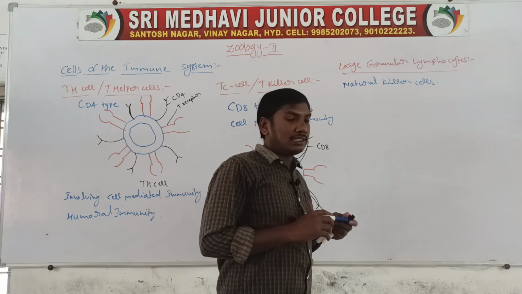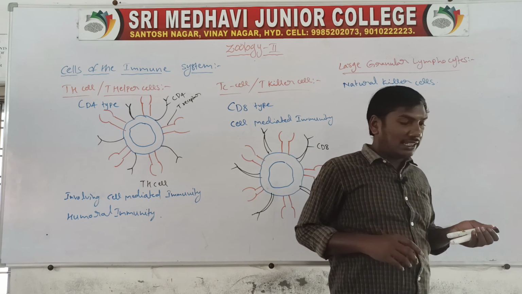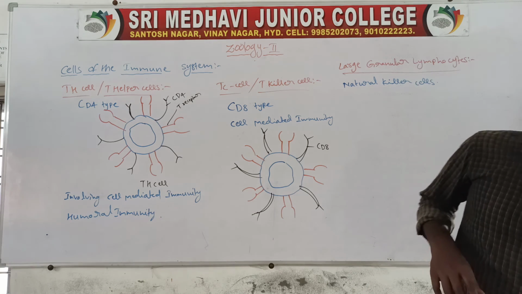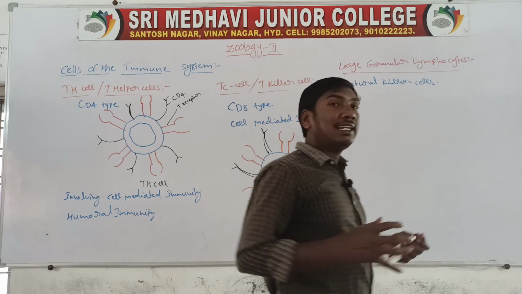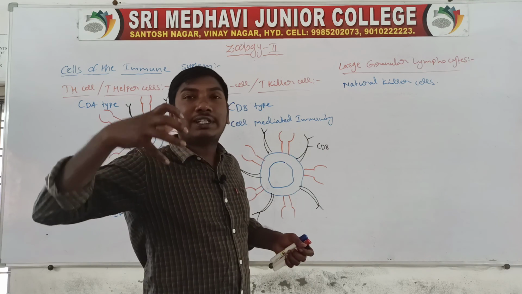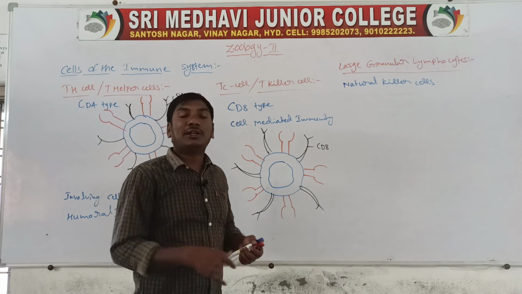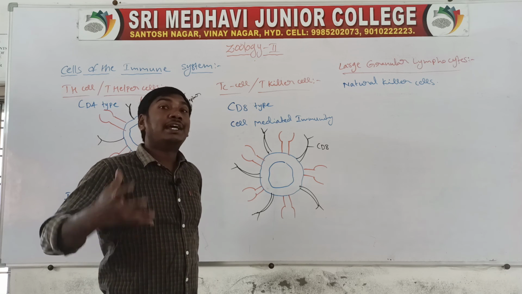These natural killer cells are the most important cells of the human body, the most important cells of the immune system.